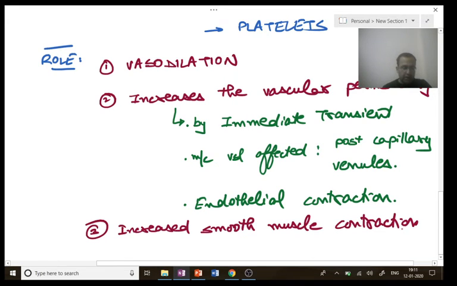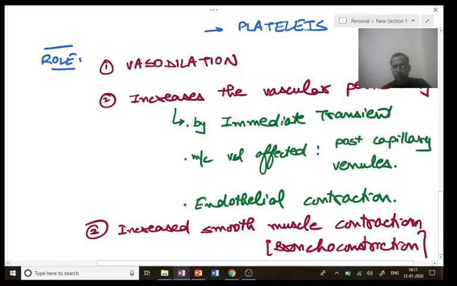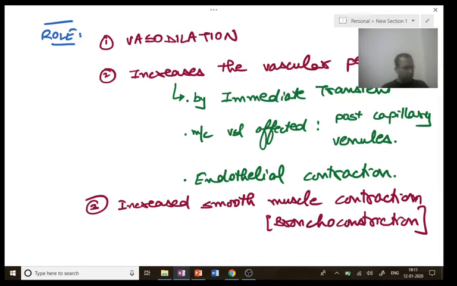That is, it is responsible for bronchoconstriction. This is the role of histamine.